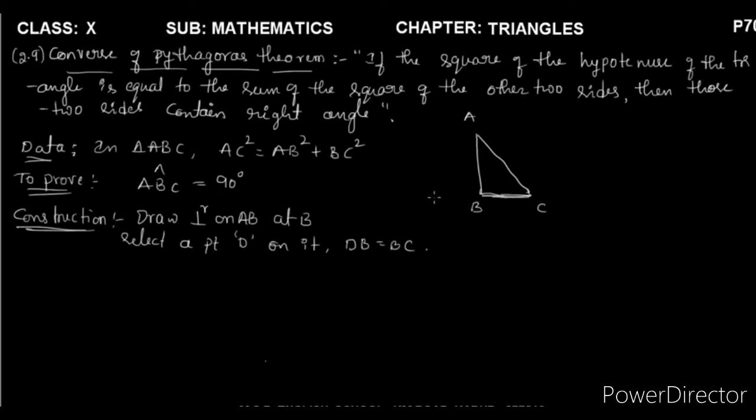You just draw a perpendicular like this. This is perpendicular. That's why we should mark a right angle here. And mark that point as D. So then join DA and DB.